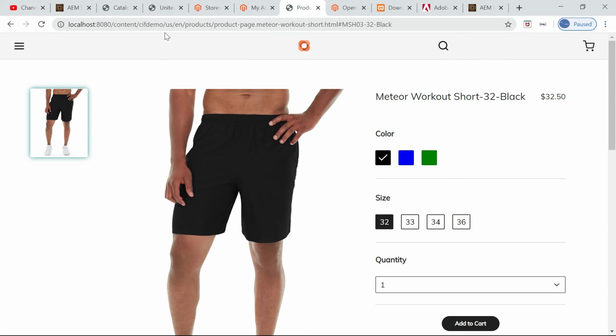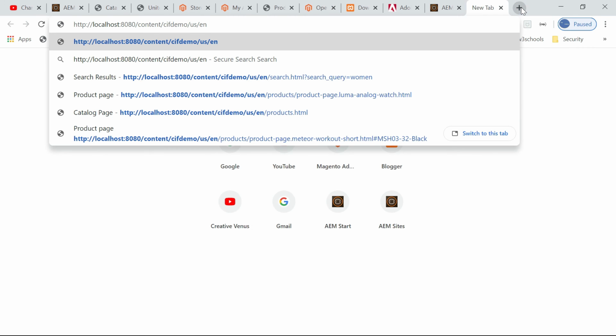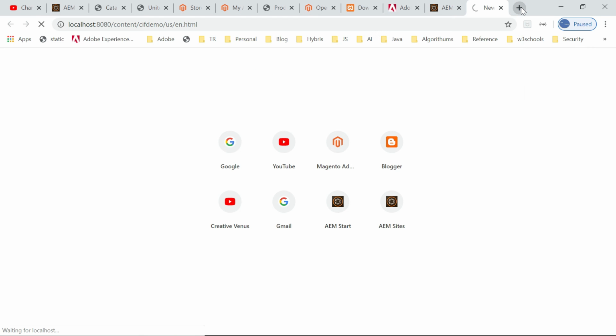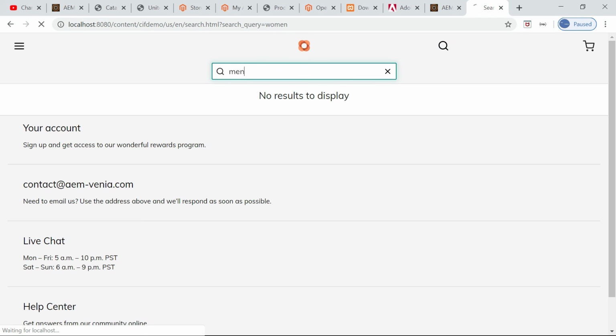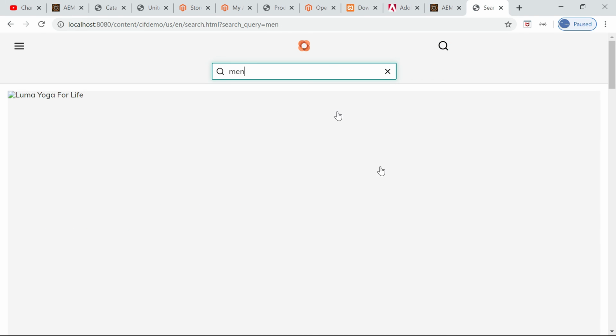Let me show you. Let us access the page. Let me first access the landing page, en.html. Here you can see the landing page having a search icon and the cart icon and those things. Now I am going and searching with the product category name, and you can see all these products here.